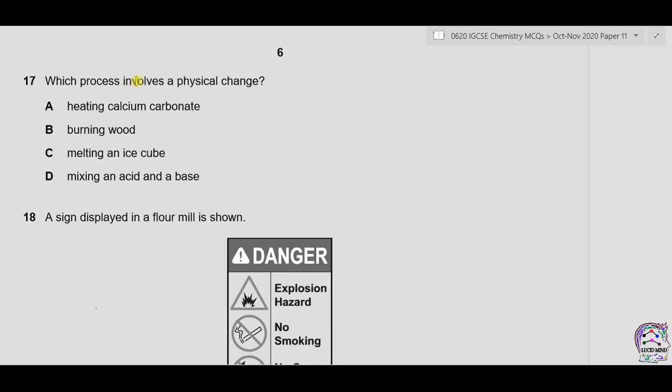Question 17. Which process involves a physical change? A is heating calcium carbonate. When calcium carbonate is heated, it converts into calcium oxide and carbon dioxide. Now this is a chemical change, not a physical one. B is burning wood. In wood, cellulose is present, which reacts with oxygen in air to form carbon dioxide and water. So this is also a chemical change and cannot be reversed.